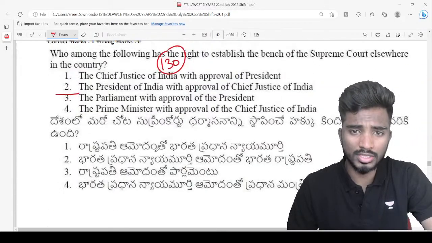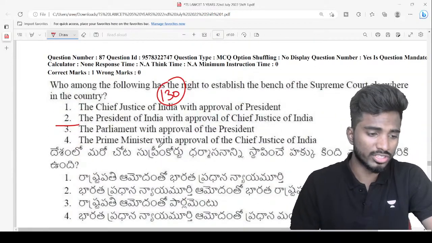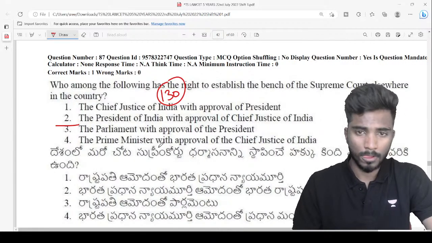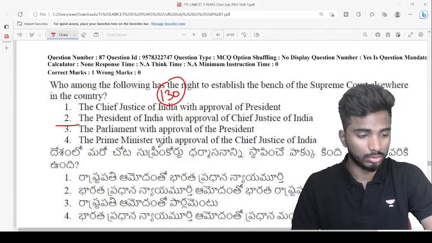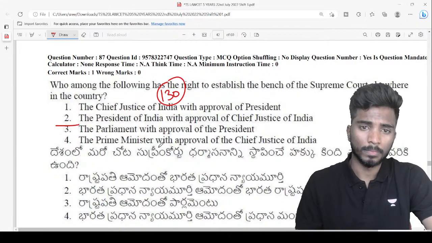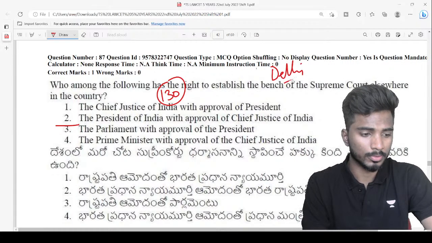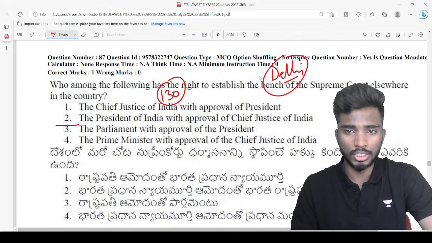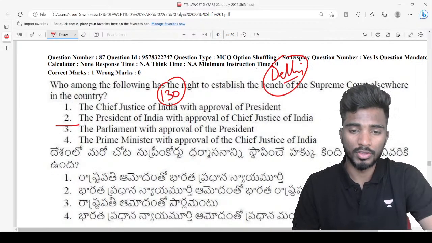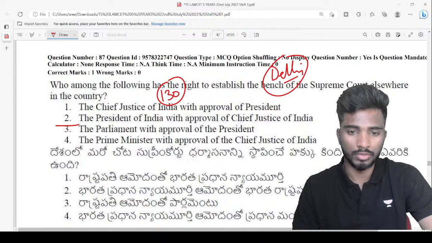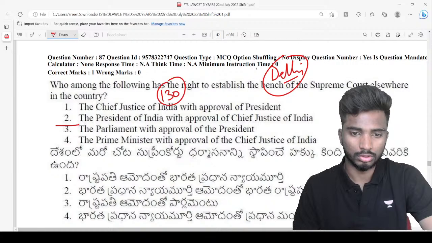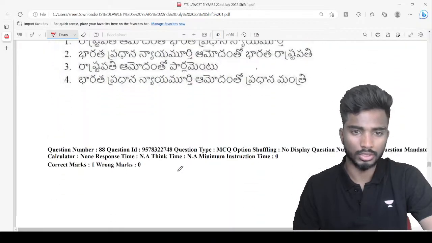So currently, where is the Supreme Court seat and bench? The Supreme Court has its seat in Delhi, right? So if you want to establish a newer one, it has to be with approval. The CJI will have to recommend it and then the President will approve. Next.